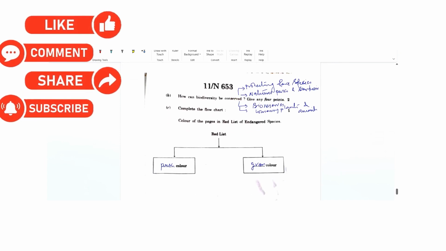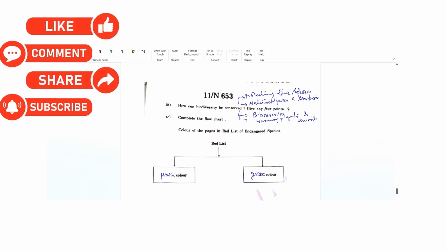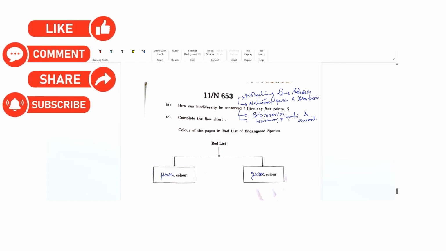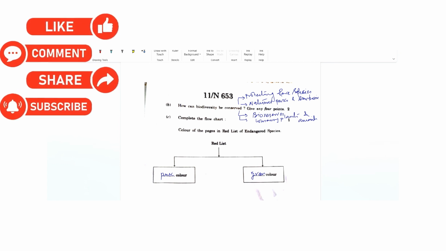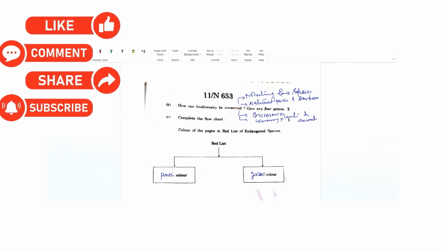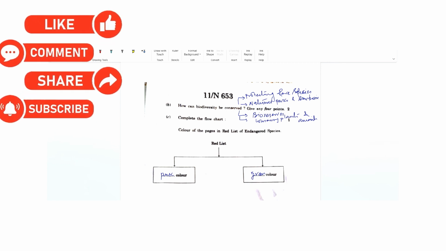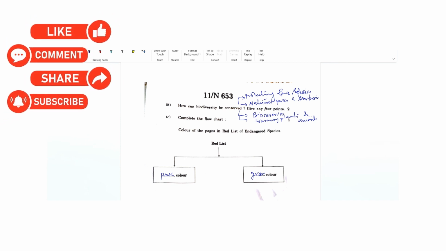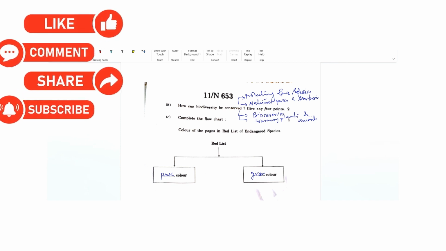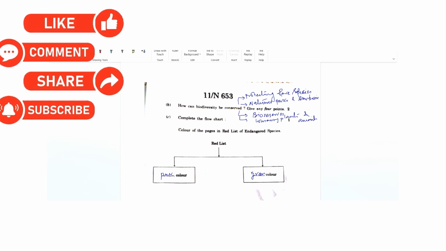Now, how can biodiversity be conserved? Obviously, it's a very general question. We have to protect the rare species. We have to set up national parks and sanctuaries where they can be kept in safe conditions. We also need to set up bioreserves. And of course, everyone has to attempt and try to conserve plants and animals.